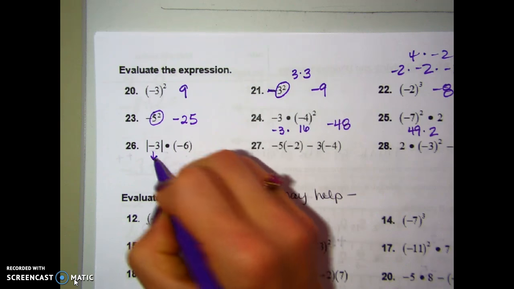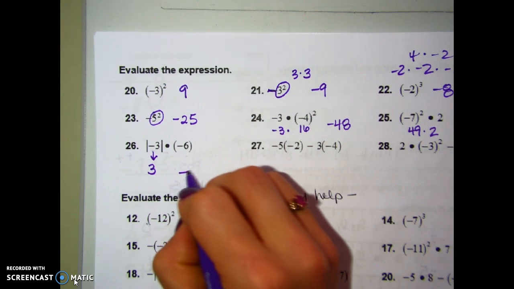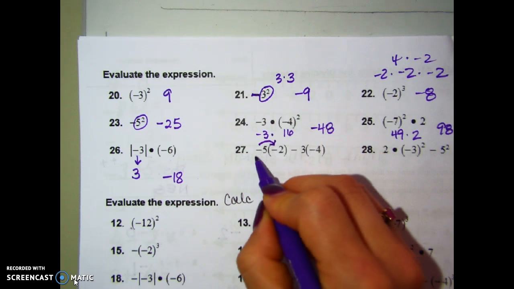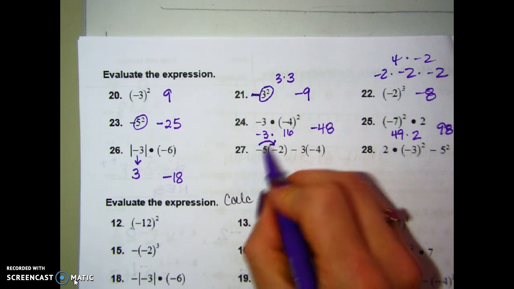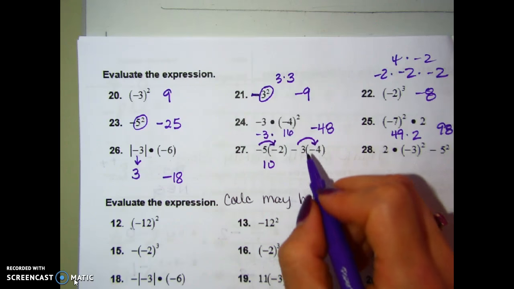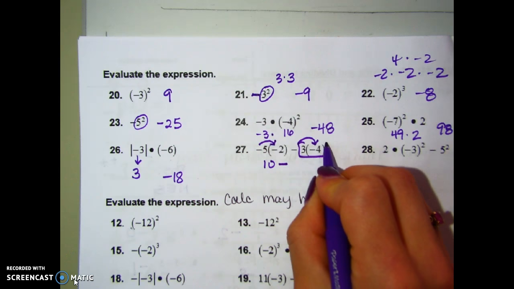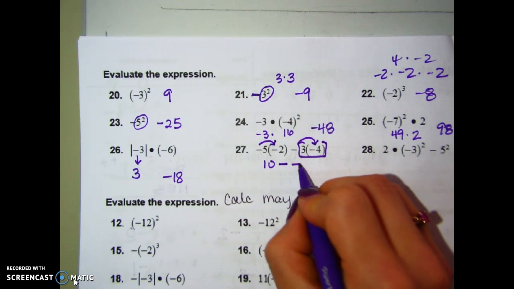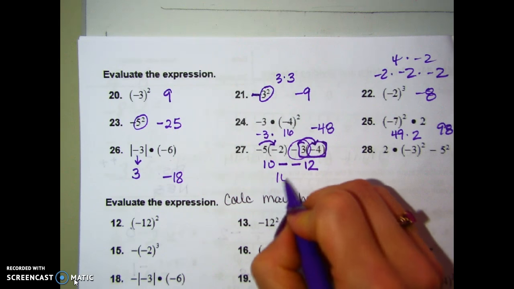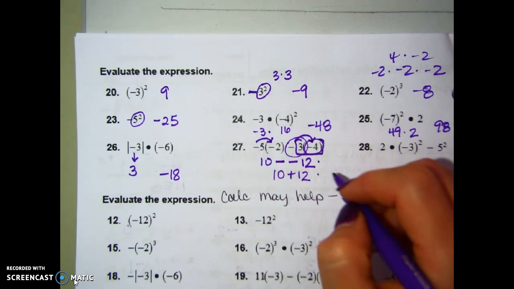This absolute value, well, absolute value of a negative is just the distance away from 0. So 3 times negative 6 would give me negative 18. This one, whenever you see a number outside of parentheses, it means you're multiplying those together. So negative 5 times negative 2. I also have to multiply these numbers together. I can think of it two ways. I can say, okay, we're going to minus or subtract that, so minus negative 12. Or you can say this is a negative 3 and a negative 4, and that's going to give you 12. Both of these work out to the same answer if you remember your rules for addition. So I get 22.